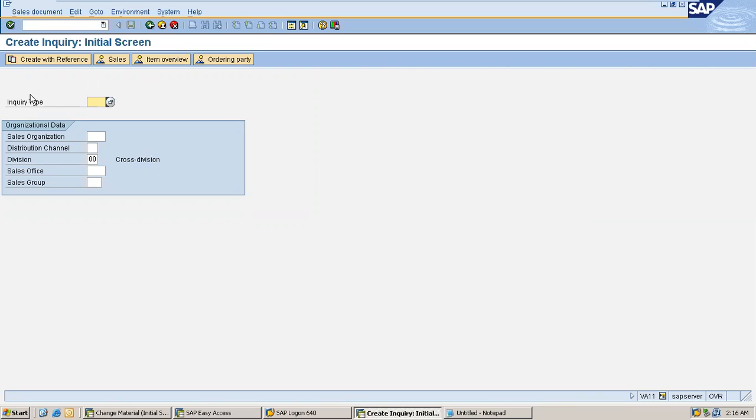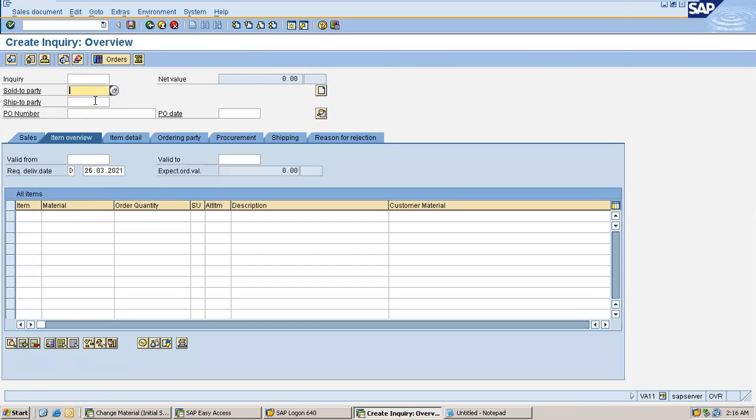See, it is inquiry type. Inquiry type means, let's say it is a form in SAP. You are filling a form in SAP to create an inquiry. So you have to just adjust the spelling here. In English, it is ENQUIRY, but in SAP, it is termed as INQUIRY.